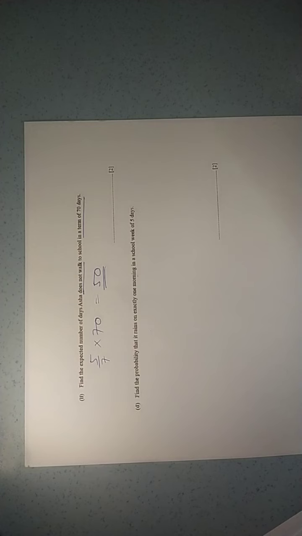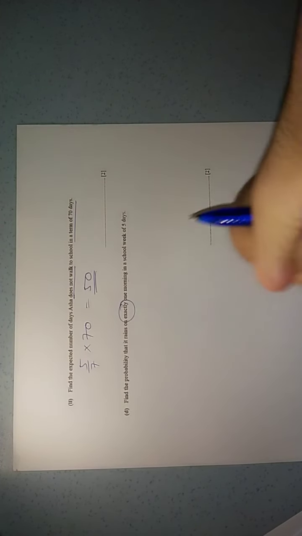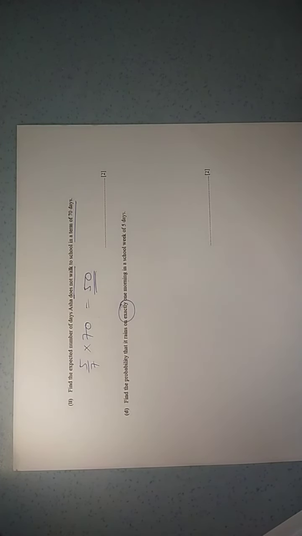Last question, question D. Find the probability that it rains on exactly one morning in the school week of 5 days. For this question, there are a few alternative ways that you can do. The simple one, I'll show you manually.